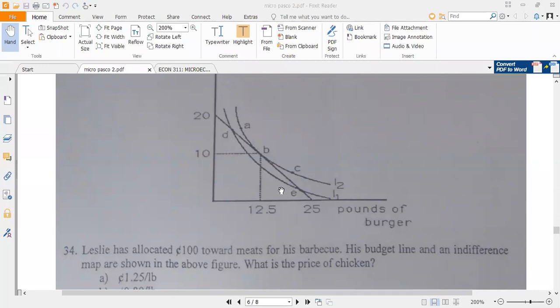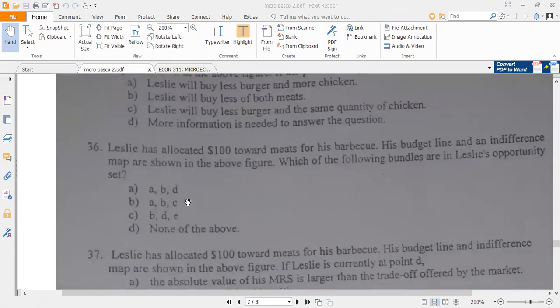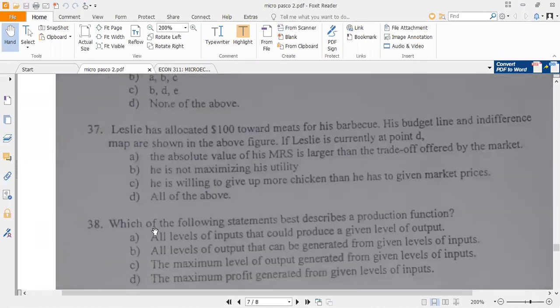D is inside. E2 is on the budget line. I think D2 is on the budget line. But if you look at A and then C, they are outside the budget line. So they are not part of the opportunity set. So the opportunity set is made up of B, D, and then E. Okay, so that is the bundles that are within the opportunity set. All right, number 37.